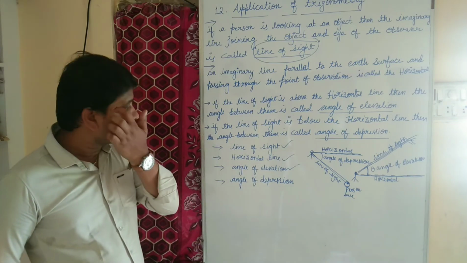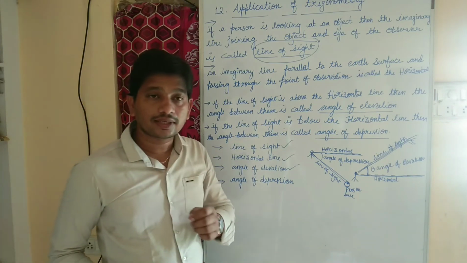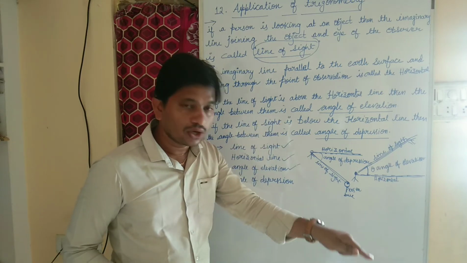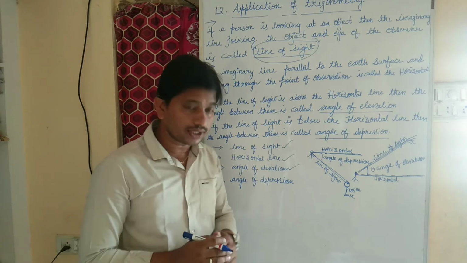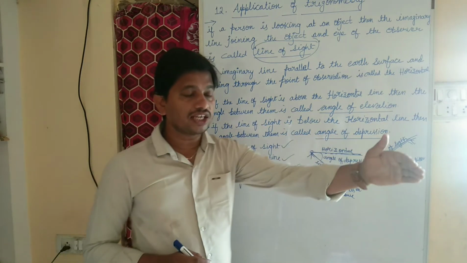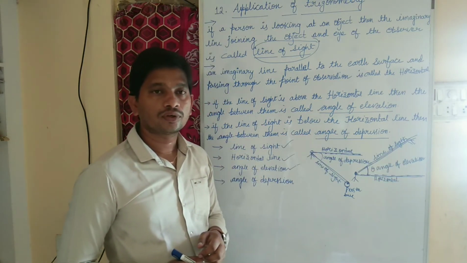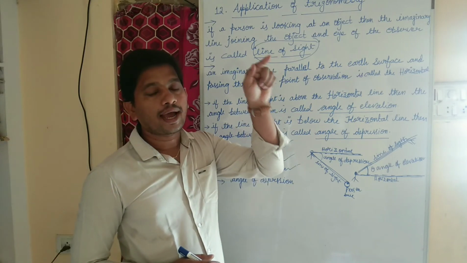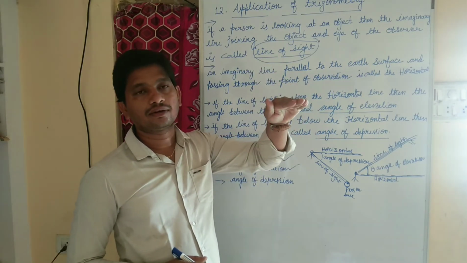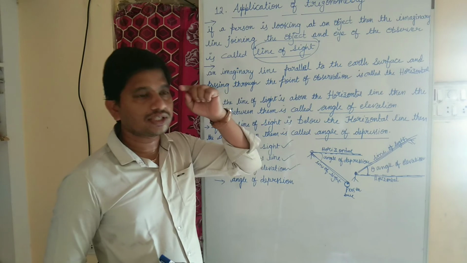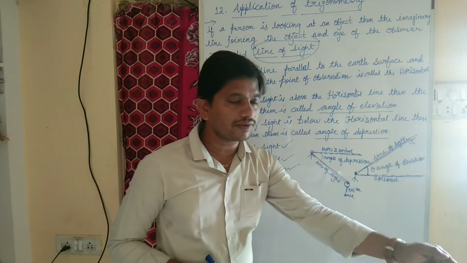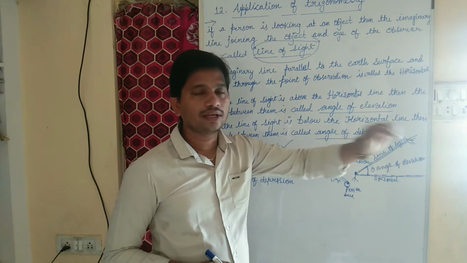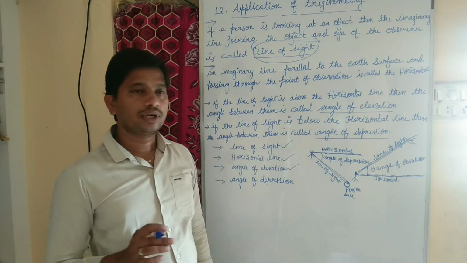In angle of depression, the person is looking below the horizontal line. We are standing on a terrace and a vehicle is going on the road. If we look at an object from a certain height and the line of sight is below the horizontal line, then the angle between the line of sight and the horizontal line is called the angle of depression.